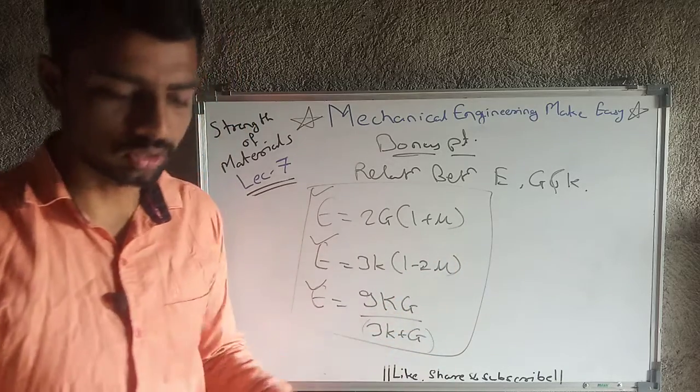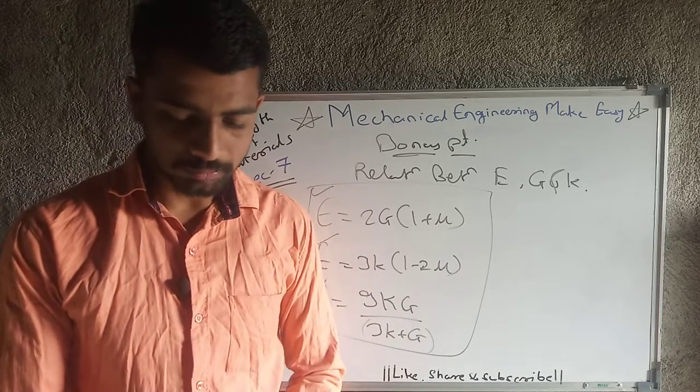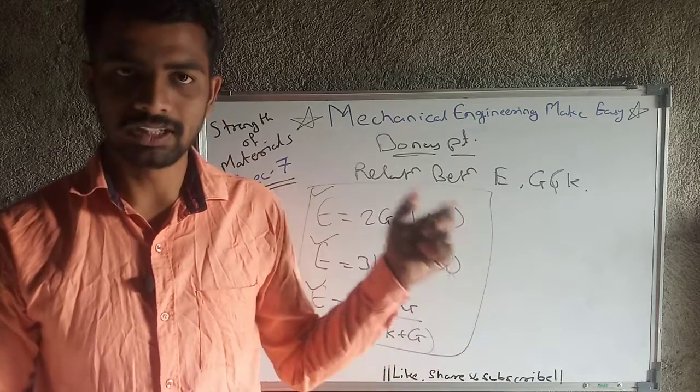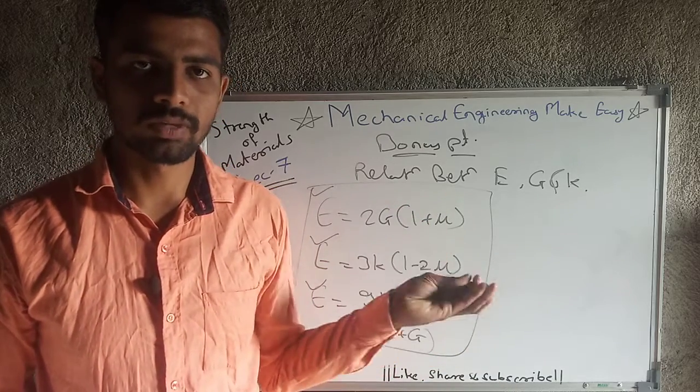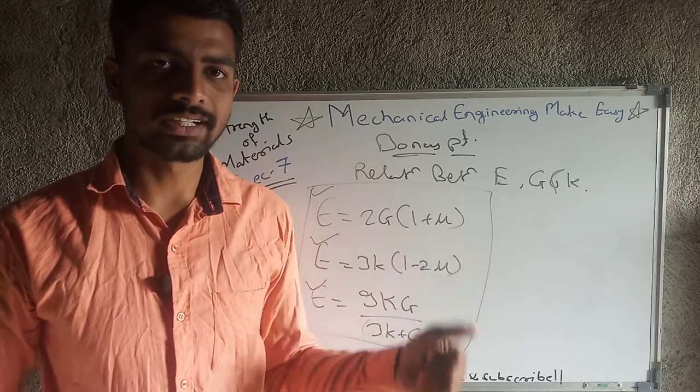Okay, so note down all these three relations, and in the next lecture we will come up with some concepts like, for a straight bar what will be the change in length, for a normal cross section bar what will be the change in length, etc. So we will look at that in the next lecture.